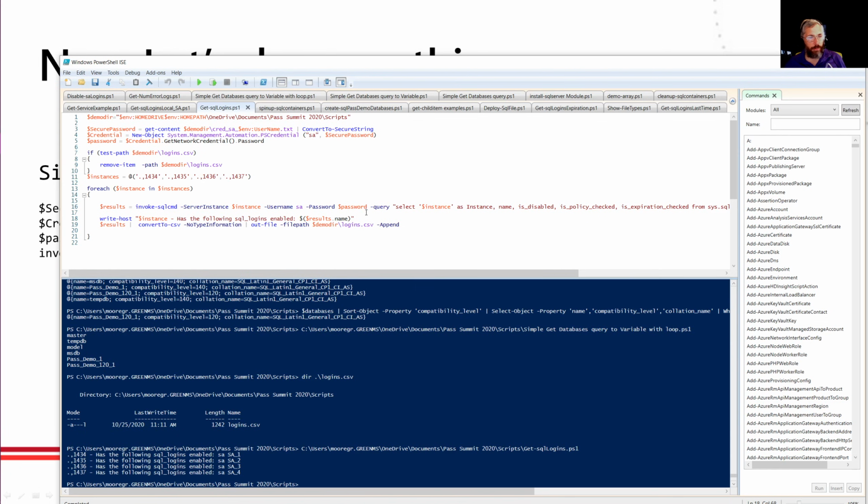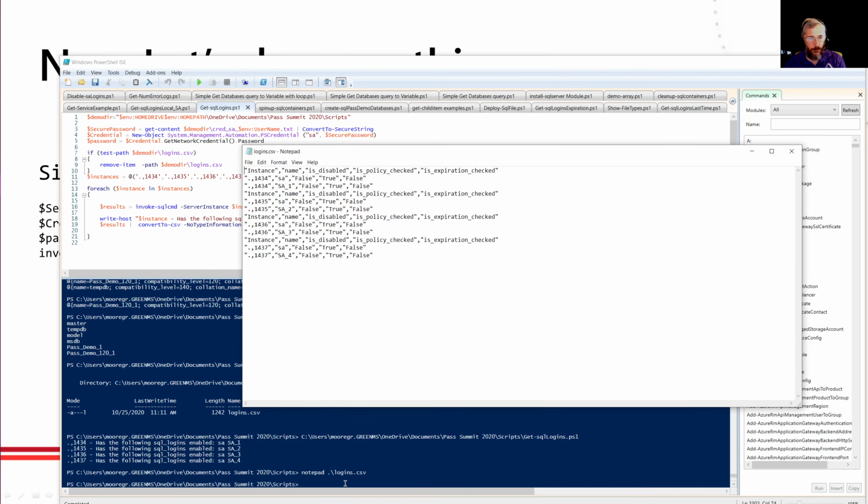So that prints out to the screen, but we want to convert this into a CSV file that our auditor can look at. Now, that's what it looks like. Not the neatest thing. I'd probably do a little work to clean this up a bit. But notice, SA is disabled. It's set to false, so SA is enabled right now. And we'll see what the auditor says about that.